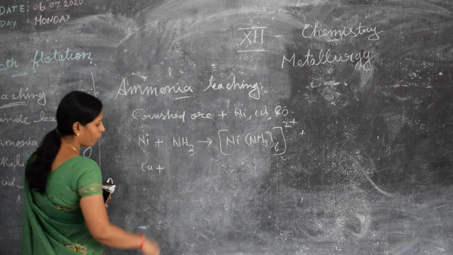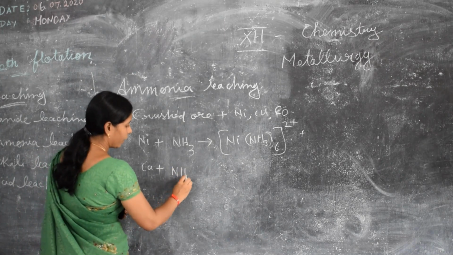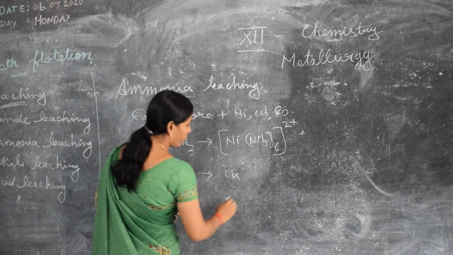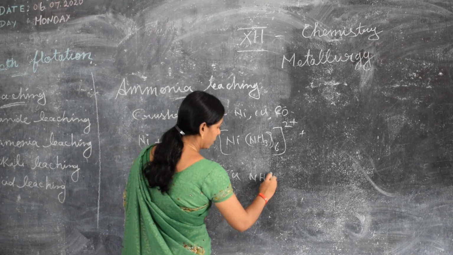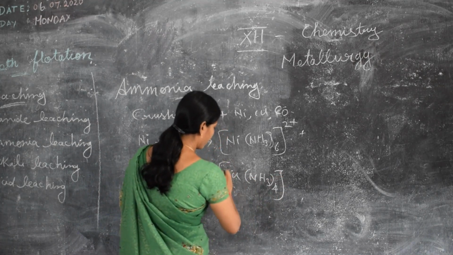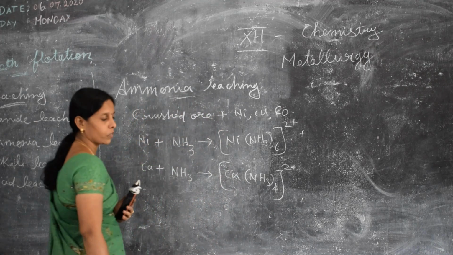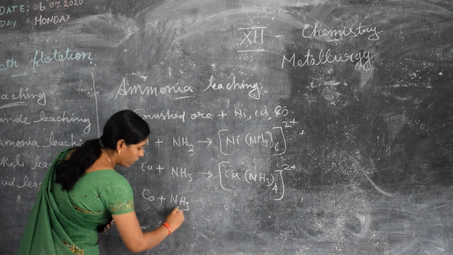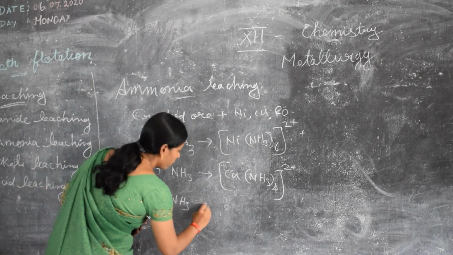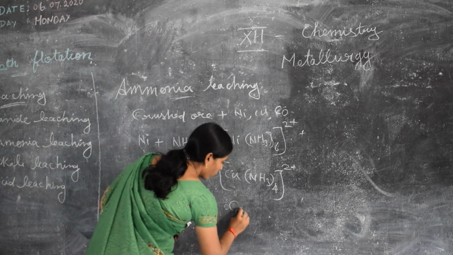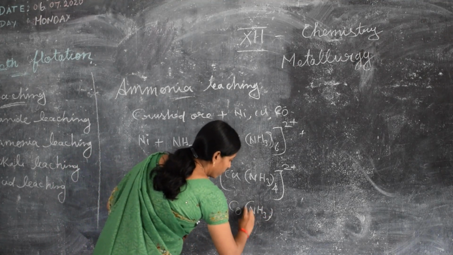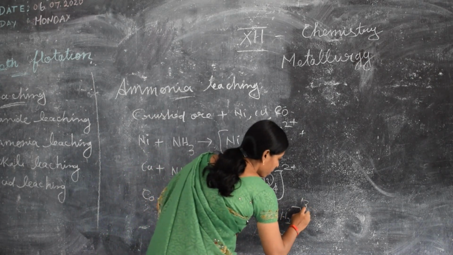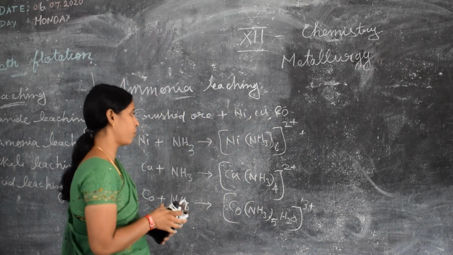For copper, it leaches with ammonia under suitable pressure to form a copper complex, Cu(NH3)4 2+, with 2+ oxidation state. And the last one, cobalt leaches with ammonia under suitable pressure to form its complex, Co(NH3)5 with water, and its oxidation state is 3+. So a 3+ complex is formed.